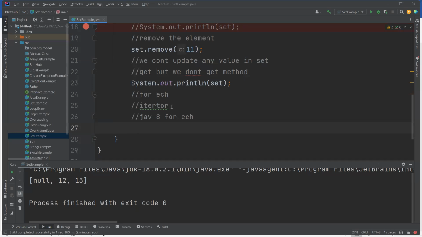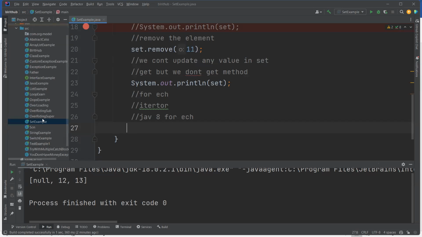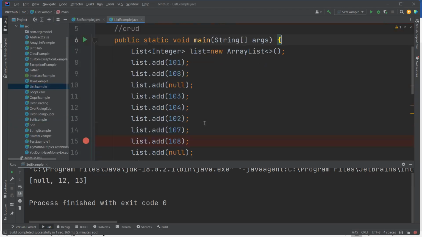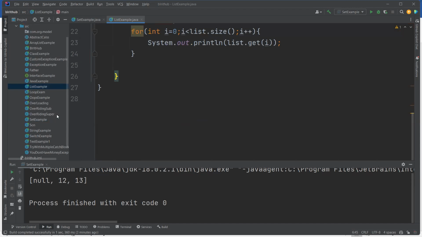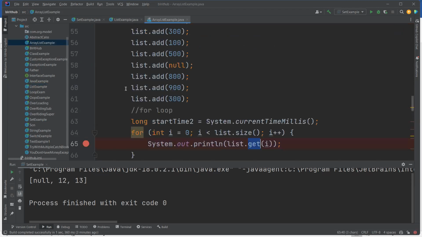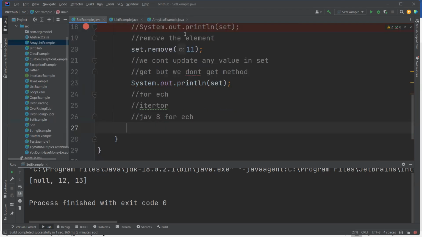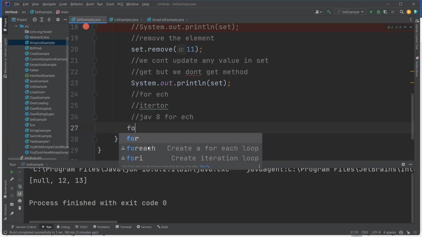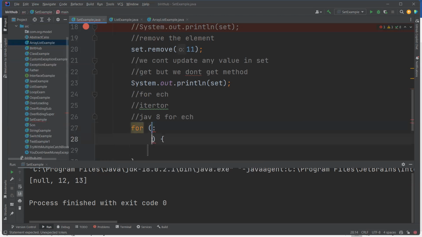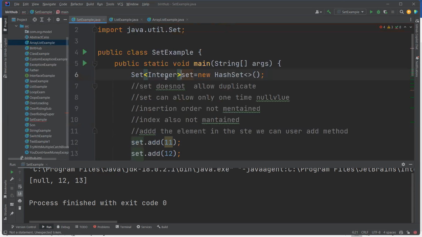They are using for each. For each, the syntax, right? I have already implemented list examples like this. Same thing. Example, ArrayList, see, this is a for each loop. What is the syntax? Collection, the data type and the reference variable, right? Now, what is the collection here? Collection is a Set. Set is the collection here. What is the Set data type? Set data type is Integer.